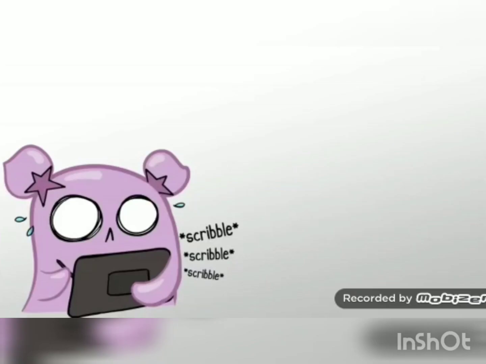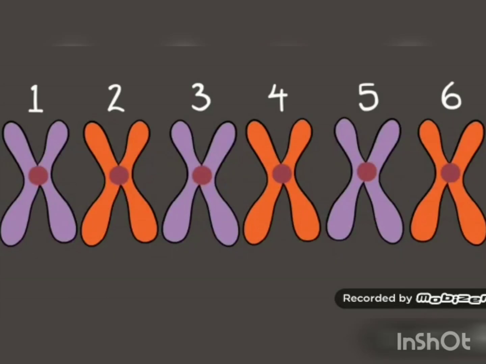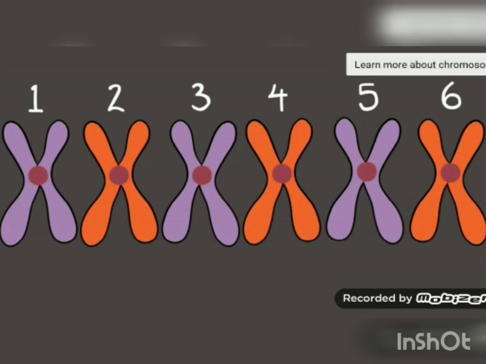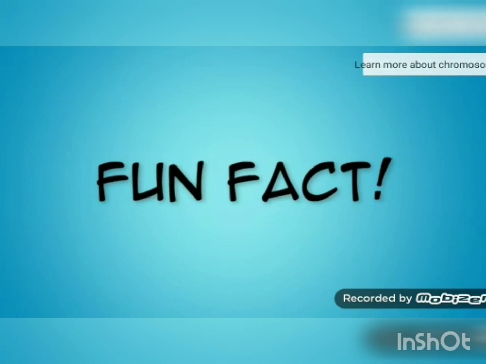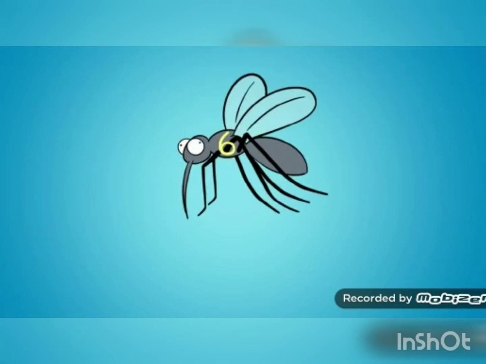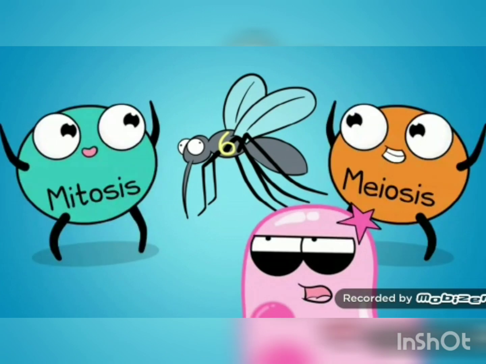Just to point out, it's really hard to draw 46 chromosomes. We're going to use 6 chromosomes in our diagrams when we illustrate what's happening, because it's much easier to draw and visualize. Oh, and just a fun fact, some insects have 6 chromosomes, like mosquitoes. Unfortunately, I'm not a fan of mosquitoes, but mosquitoes do both mitosis and meiosis.